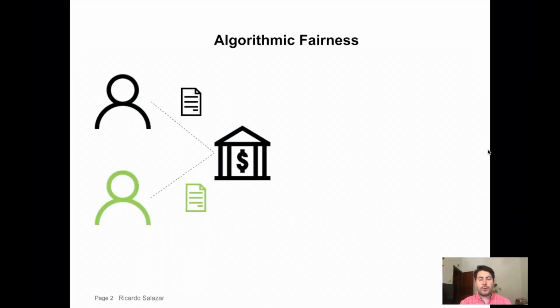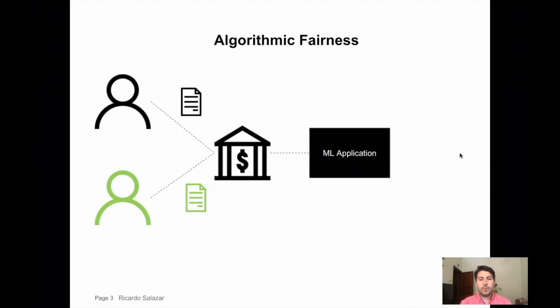Two people go to a credit institution asking for a credit. These two people share similar characteristics with respect to features that are important to get a credit approved, such as income, years working, or type of contract. Nonetheless, one of these people belongs to a minority with respect to a sensitive attribute, such as nationality, gender, or sex. The credit institution has trained a machine learning application without including any sensitive information to get credits granted or approved. The credit institution has granted the credit of the person that belongs to the majority, while has rejected the credit of the person that belongs to the minority.